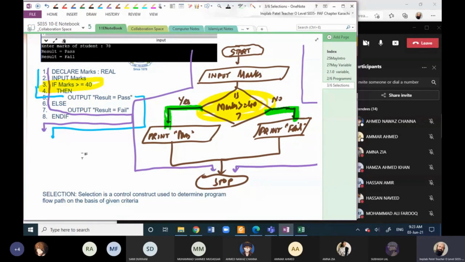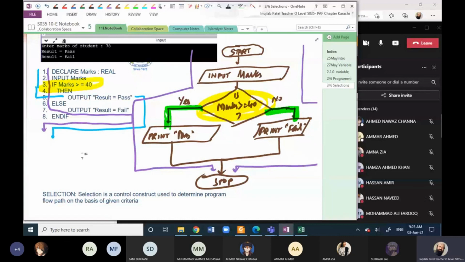The second control construct. Sometimes in exam a question was set for 4 marks: write down the differences between sequence and selection. For sequence, you will write down all the statements are executed in order. In selection also statements are executed in order.